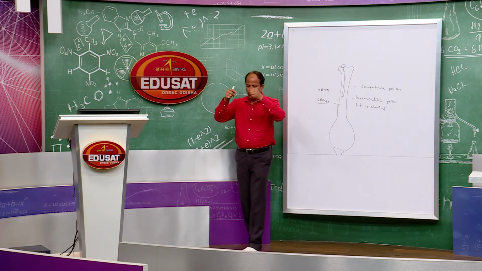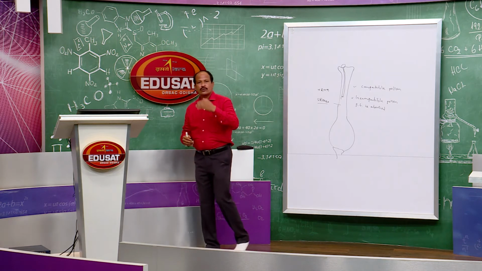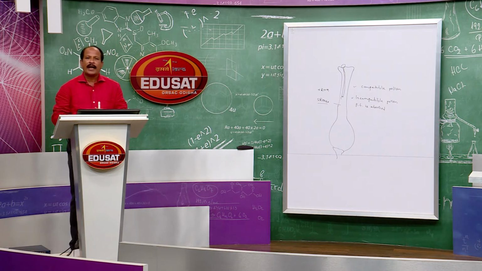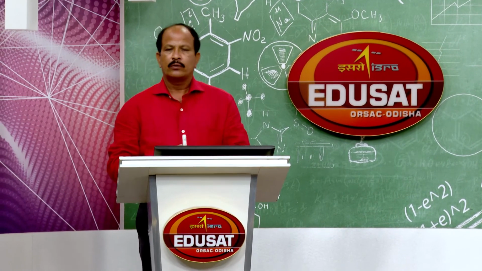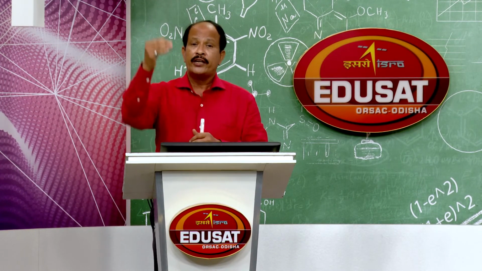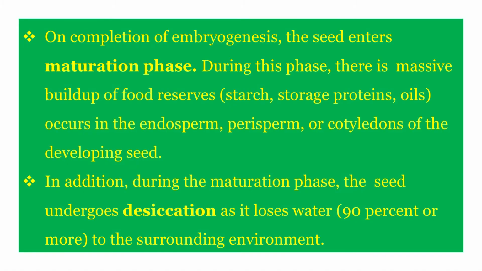Now, what kind of tissue in the style allows the pollen tube? It is found that a specific kind of nutritious tissue called transmitting tissue provides nutrition to the pollen tube, it is compatible, it allows the growth. There are two kinds of styles depending on the structure, one is solid style, the other one is hollow style. The pollen tube grows being lined with the hollow style, but in the solid style it penetrates through the transmitting tissue.